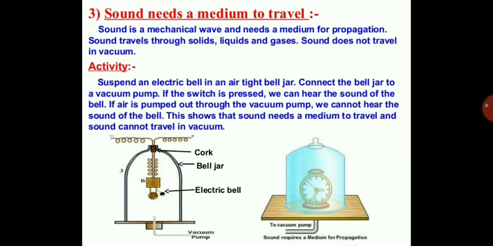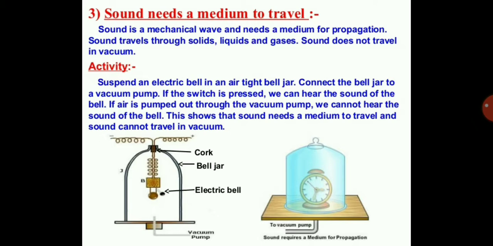See, suspend an electric bell in an airtight bell jar. Connect the bell jar to a vacuum pump. Vacuum pump means all the air is going to be evacuated from that jar. If the switch is pressed, we can hear the sound of the bell. If air is pumped out through the vacuum pump, we cannot hear the sound of the bell. This shows that sound needs a medium to travel and sound cannot travel in a vacuum.